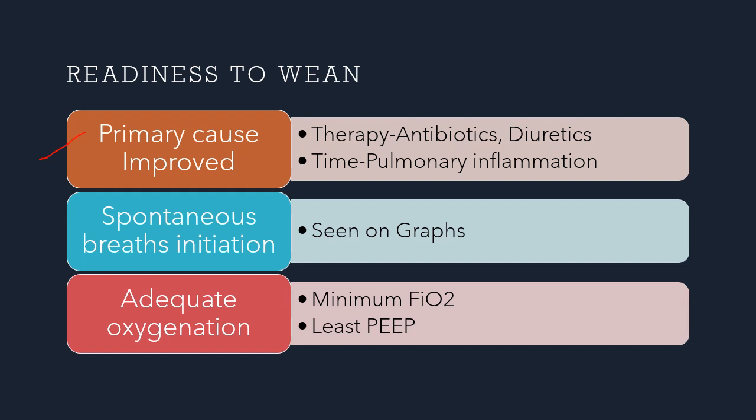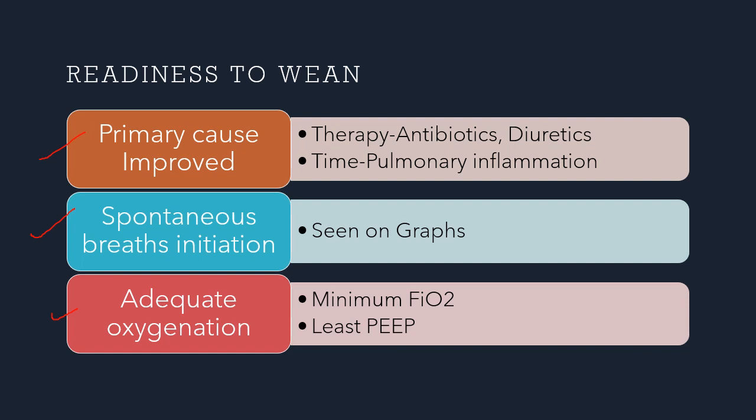Is the patient able to initiate a spontaneous breath? This you will definitely be able to see on your ventilator graphics with the help of the negative deflection in the waveforms. Is the patient adequately oxygenating with minimum support, minimum FiO2, minimum PEEP? You can add a fourth one, which is hemodynamic stability. If all these four are there, then you can consider the patient to be ready for weaning.